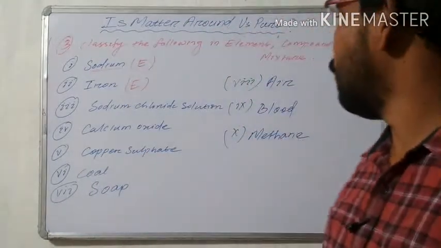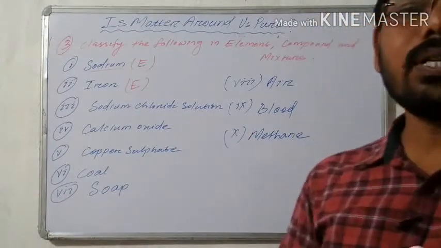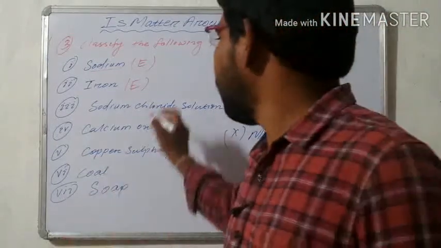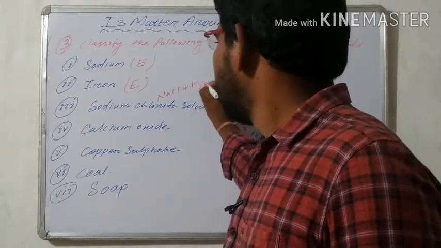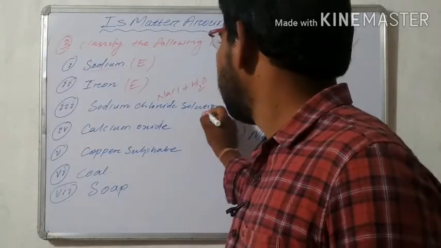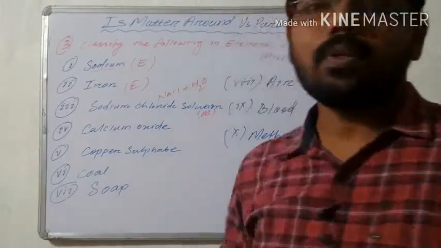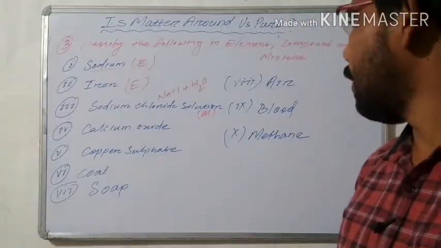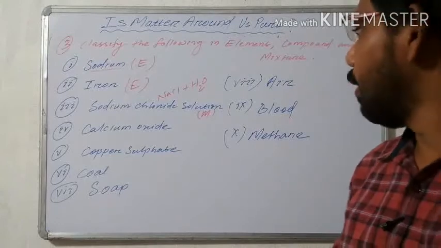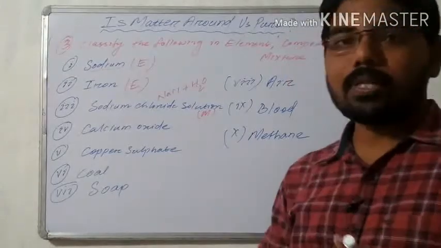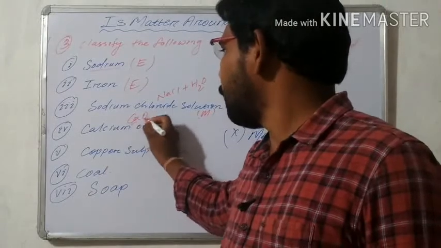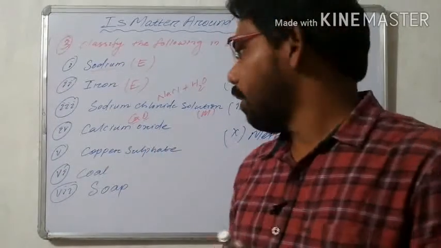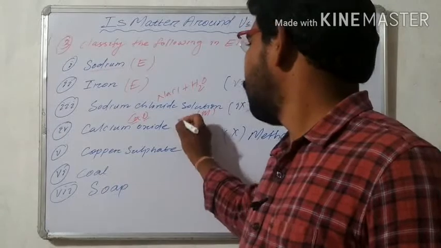Next, sodium chloride solution. Here sodium chloride, that is NaCl, plus water H2O, so it is a mixture. Sodium chloride and water are mixed in sodium chloride solution, so it is a mixture. Next, calcium oxide. What is the formula of calcium oxide? That is CaO. Here calcium and oxygen, two elements, are present, that's why it is a compound.